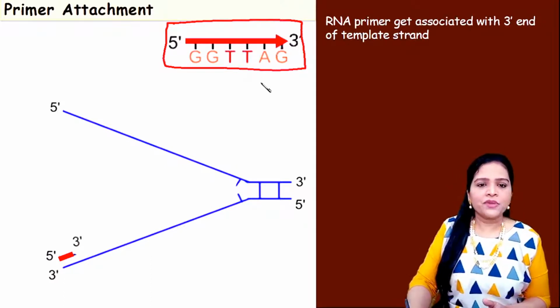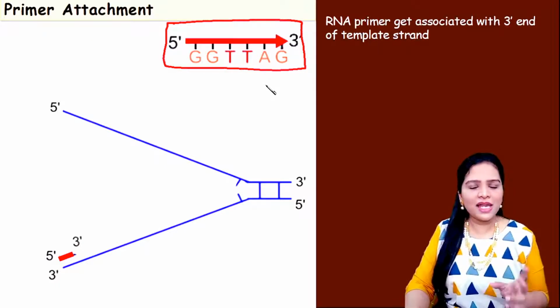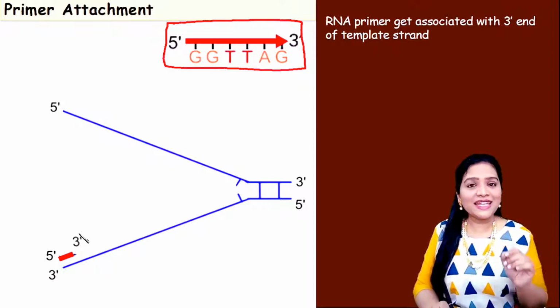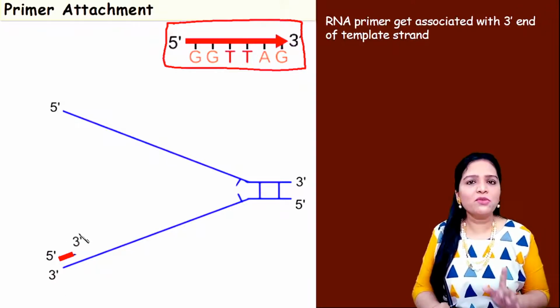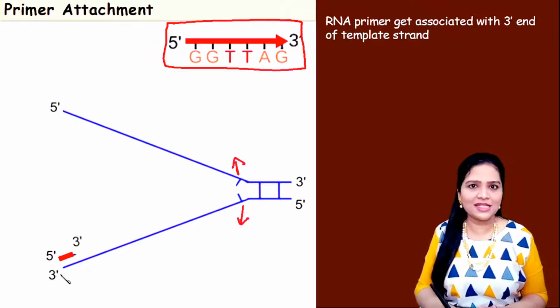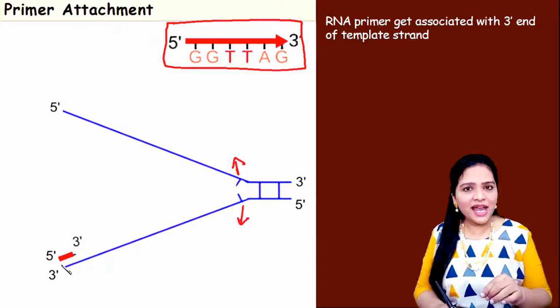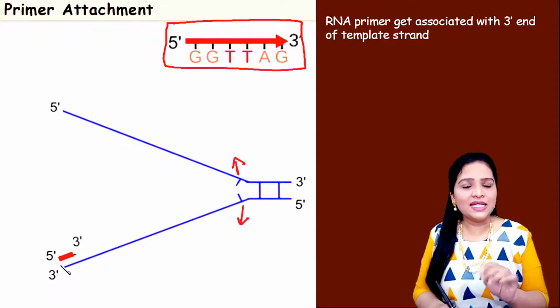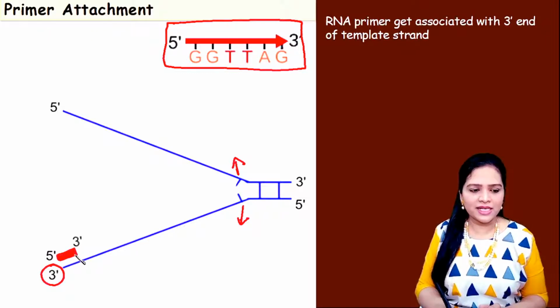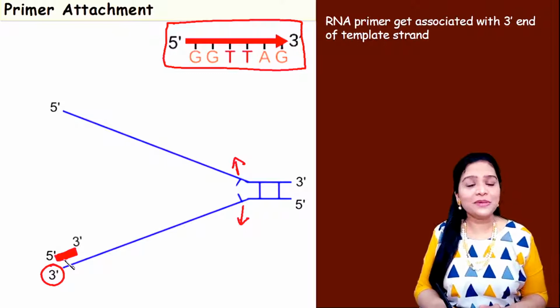See here, when we look at this double helix structure, which is unwound, this RNA primer gets associated with the 3' end of the template strand. That means if this is the template strand, this blue color is the template parent strand, the RNA primer will come and attach to the 3' end of the template strand. So this is the 3' end of the template strand, and the RNA primer, this red rectangle, comes and attaches to it.